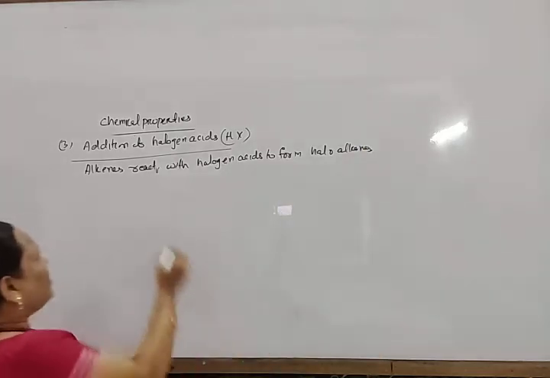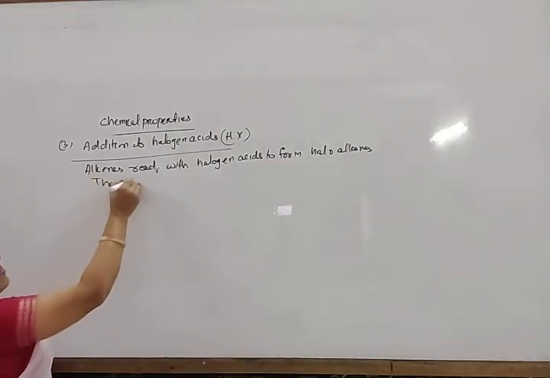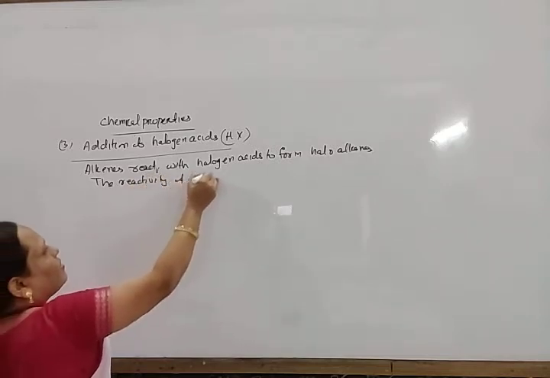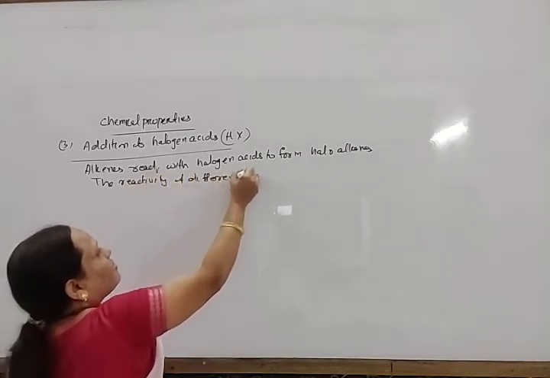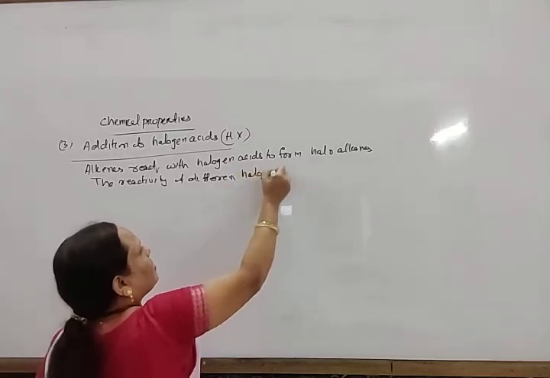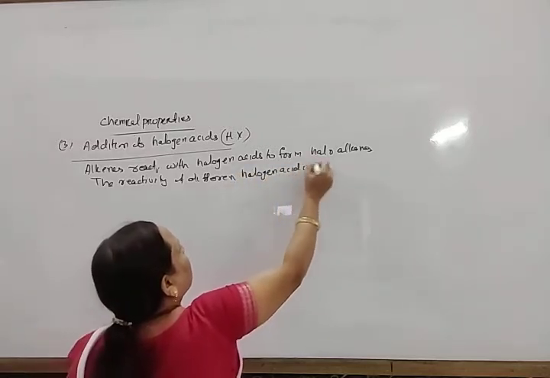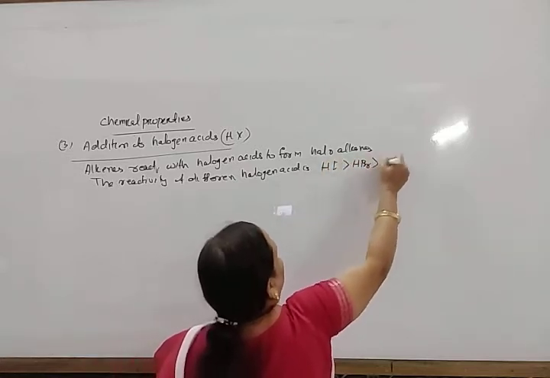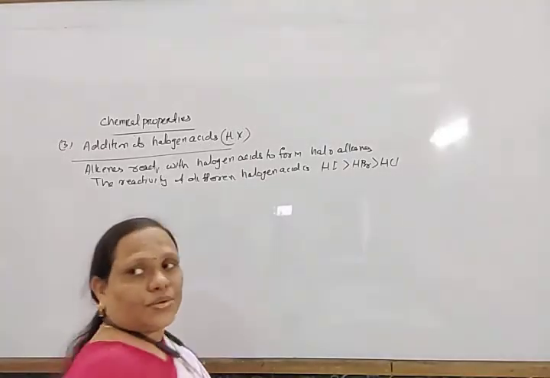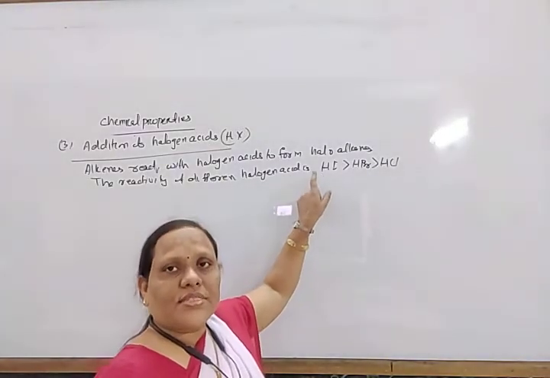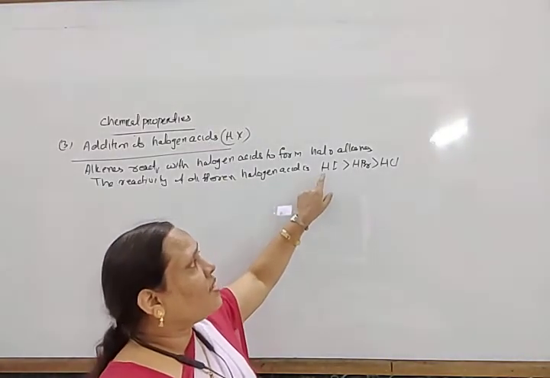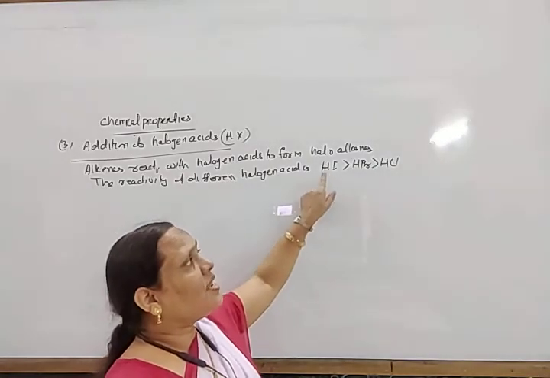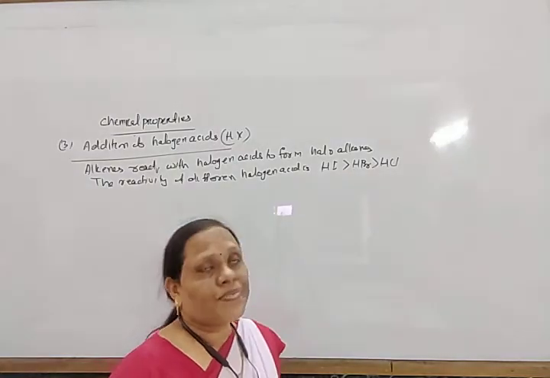And the reactivity of different halogen acid is HI greater than HBr greater than HCl. That is due to the bond length of this halogen and iodine. So if the bond length is higher then the bond energy is less, so the reactivity order is HI greater than HBr greater than HCl.